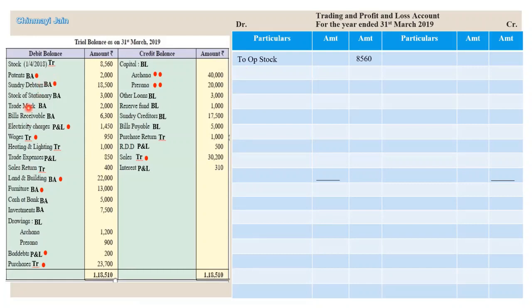Then next is electricity charges. So I'll write electricity charges 1450. There is a dot, so I have recorded it in gross column. Wages, trading account. So wages are recorded in trading account. Heat and light, 1000 rupees. Heat and light is again recorded in trading account.